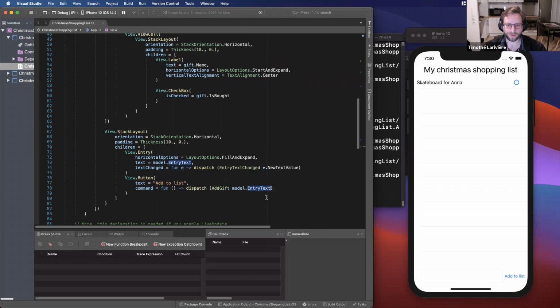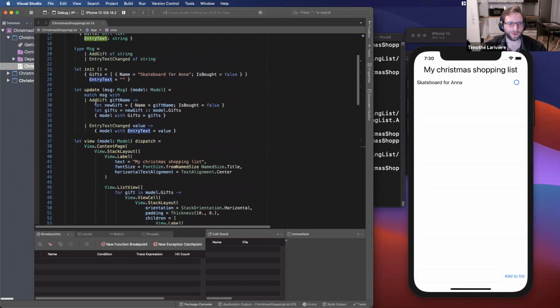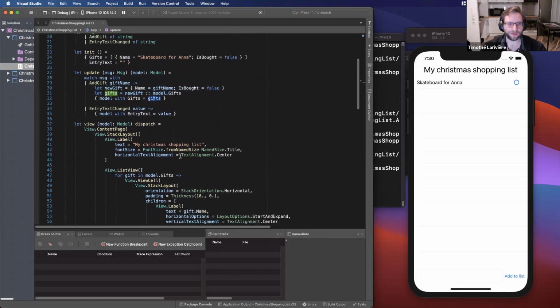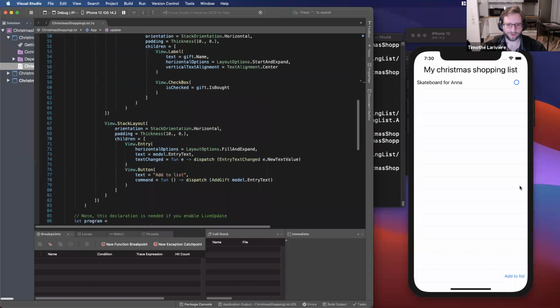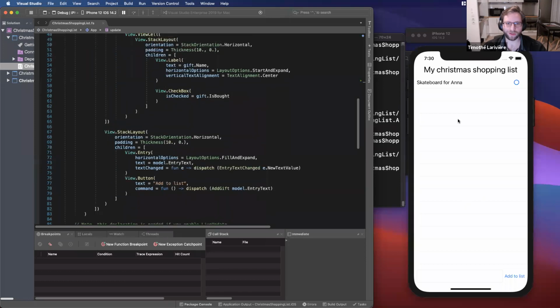So now when I click on the button, it will take the value that is currently displayed in my text box, and it will add it to the gift list, and hopefully it will redraw the application and show it in the list here. So if I add a new item like a phone for Tom, okay, add to list, it will appear in my list here.